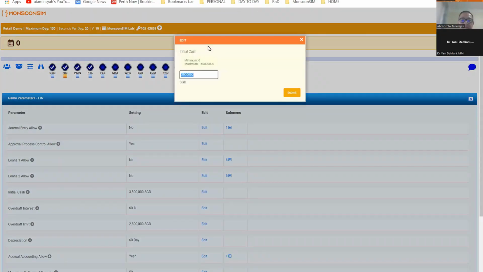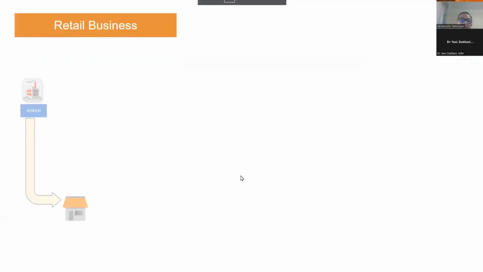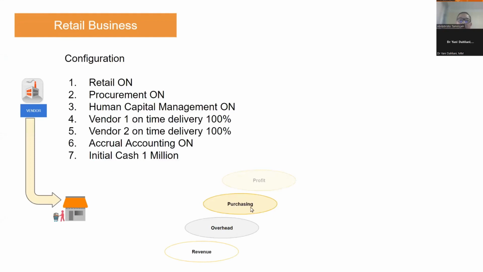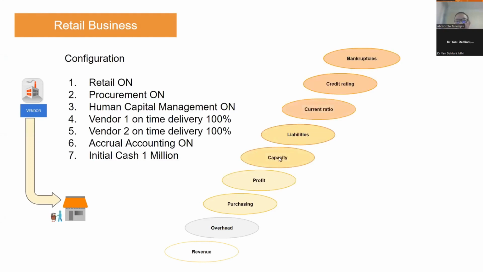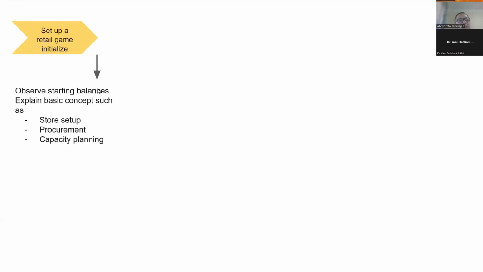All right. Now, in this context, I'm expecting the student to understand revenue, overhead, purchasing, profitability, capacity planning, liability, current ratio, credit rating, bankruptcy. So this is a knowledge build up for the learners. So I'm going to set up a retail game and initialize, which is what I'm doing now. And then I will observe the starting balances. I'm going to explain the basic concepts such as store setup, procurement, and capacity planning.